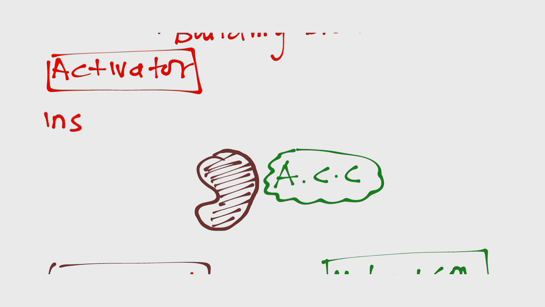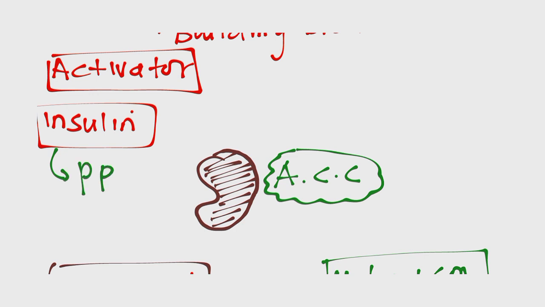So this hormone insulin, how does it operate? Insulin is going to activate what we call protein phosphatase 1. This is an enzyme. So imagine that ACC is inactive. It has phosphate groups, because I said that when it has phosphate groups, it means it's not active.